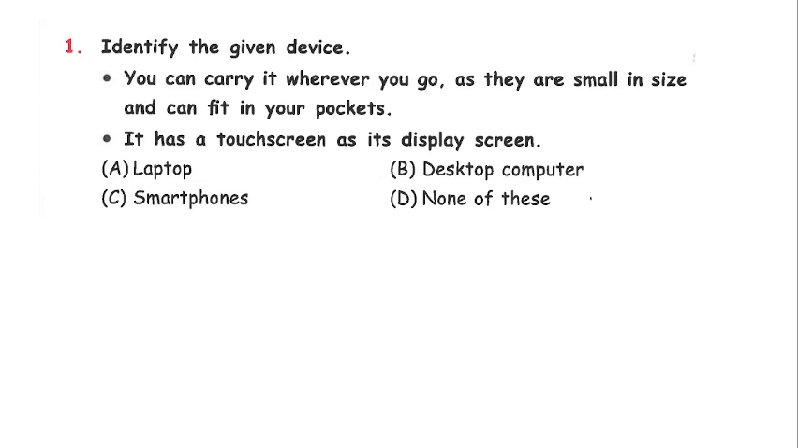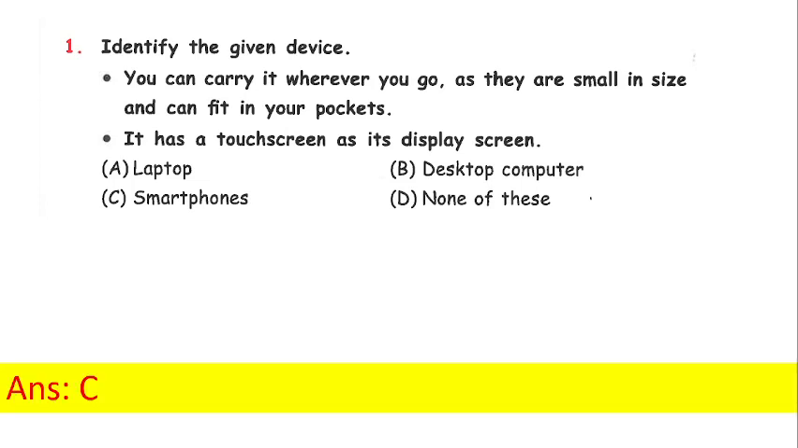You can carry it wherever you go as it is small in size and can fit in your pocket. It has a touch screen as its display screen. So you have to tell which device that is. A. Laptop. B. Desktop computer. C. Smartphone or D. None of these. Answer is C. As we know, a smartphone combines the features of a personal computer and a mobile device. It can fit in our pocket. It has a touch screen.